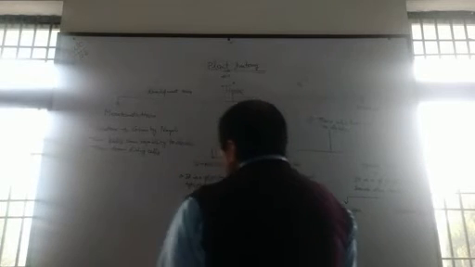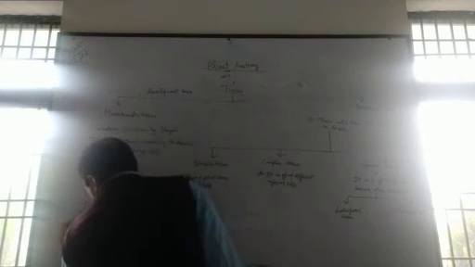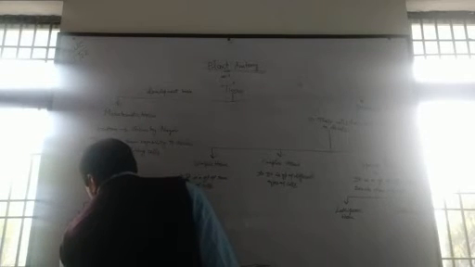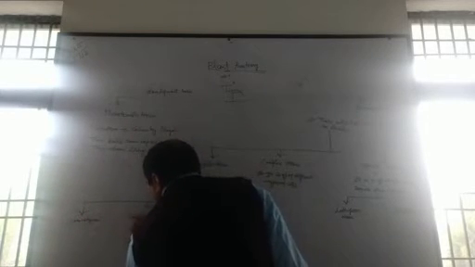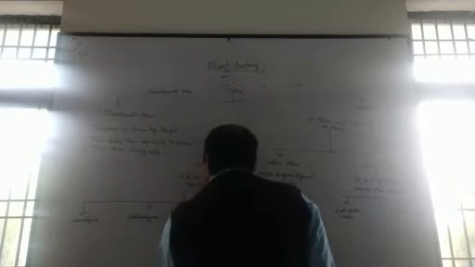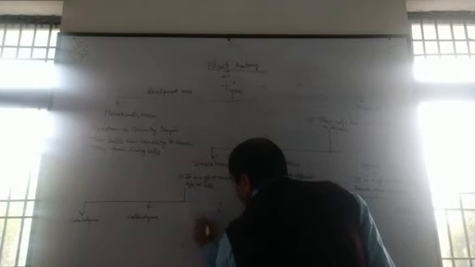Simple tissue we will divide further into three types. Number one is parenchyma, number two is collenchyma, and number three is sclerenchyma.